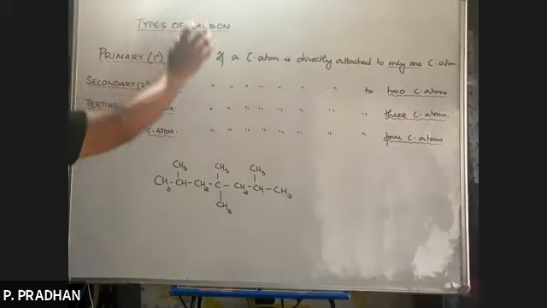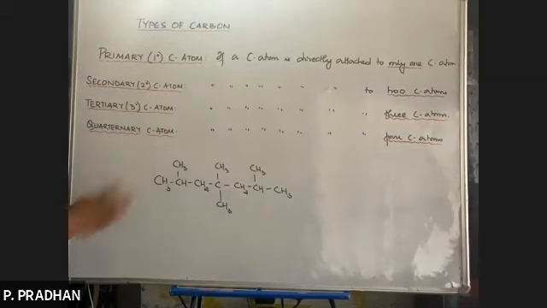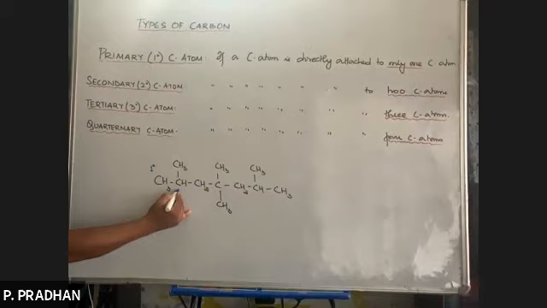Okay. Now let us classify the carbon atoms as primary, secondary, and tertiary. Now look at this carbon. This carbon is directly attached to only one carbon, so it's a 1 degree carbon atom. This carbon is directly attached to how many carbons? 1, 2, 3. So it's a 3 degree carbon atom.